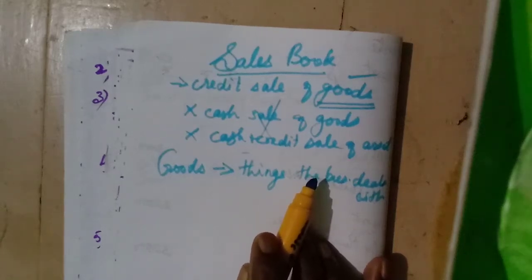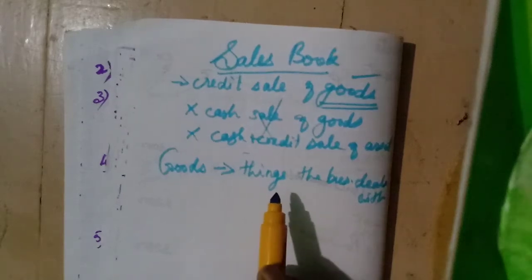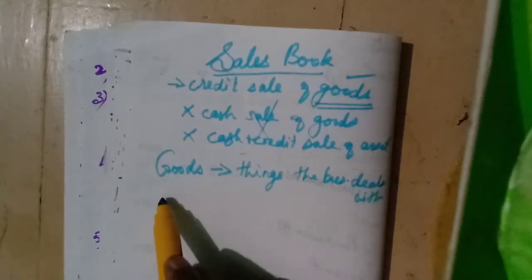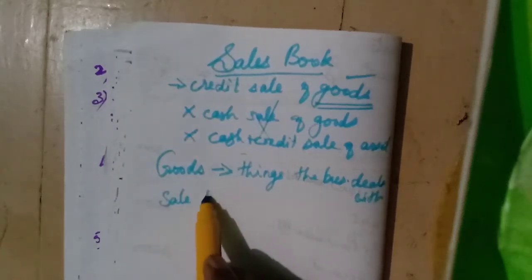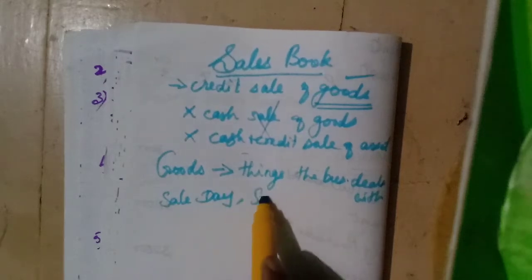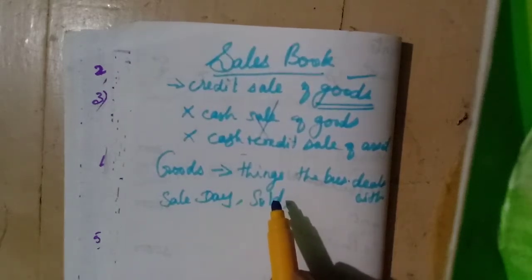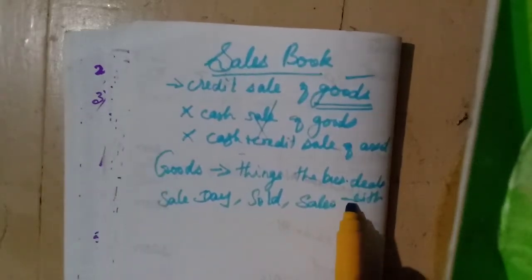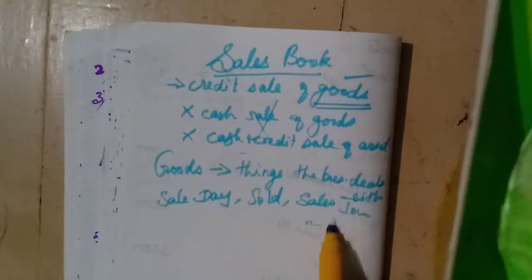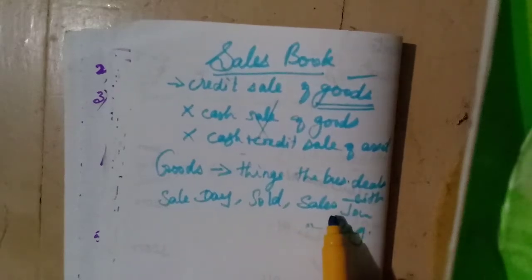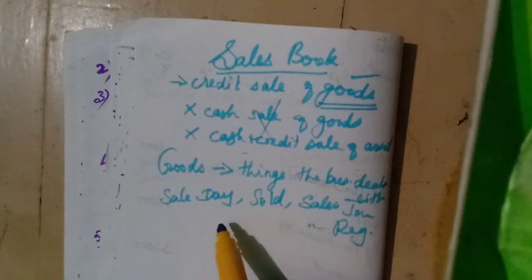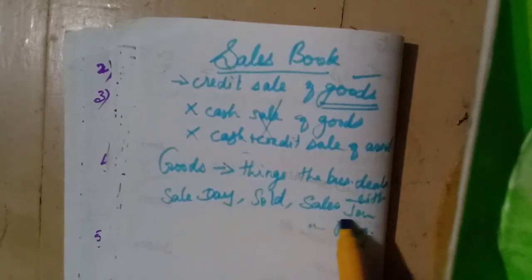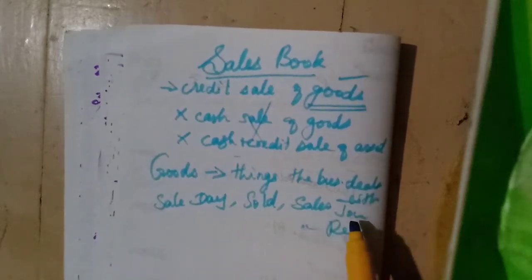This sales book is also called sold book, sale day book, sales journal, sales register.